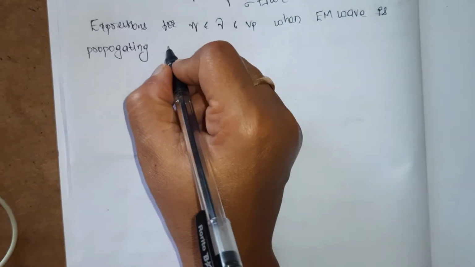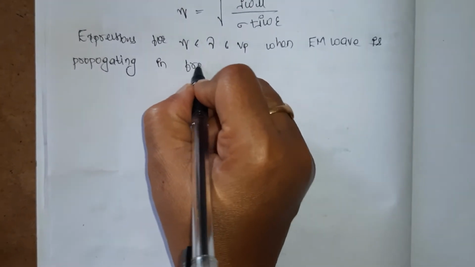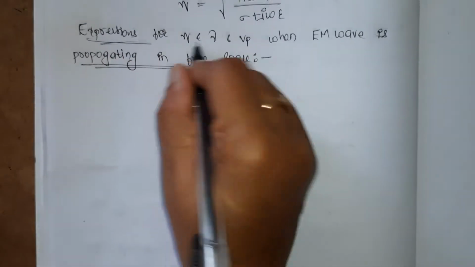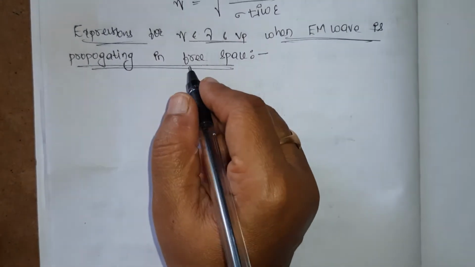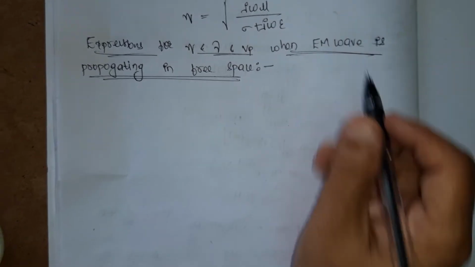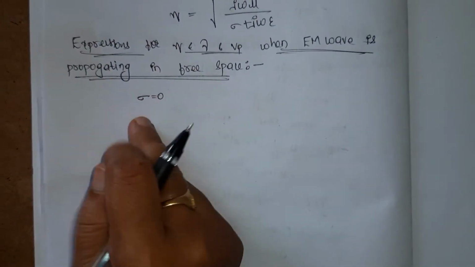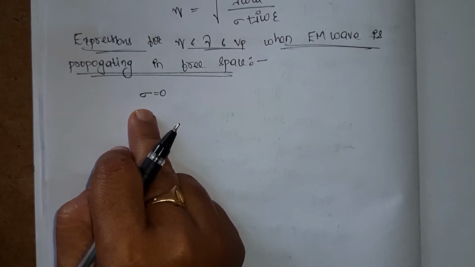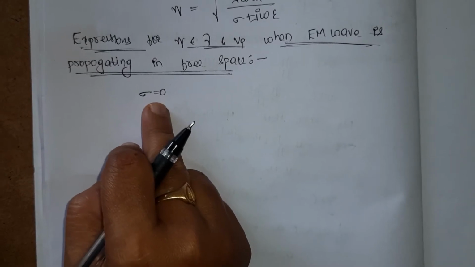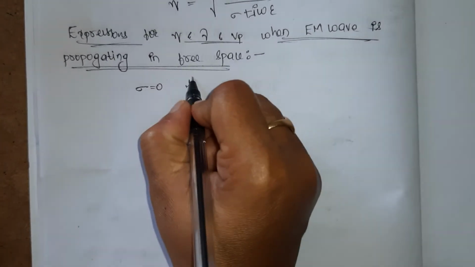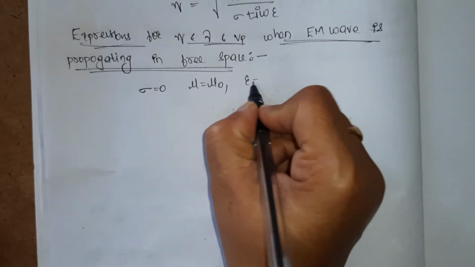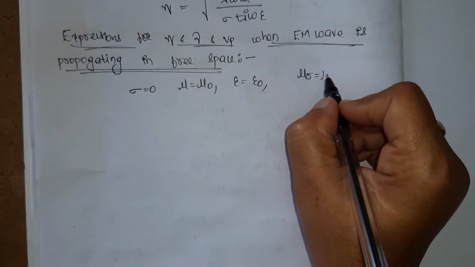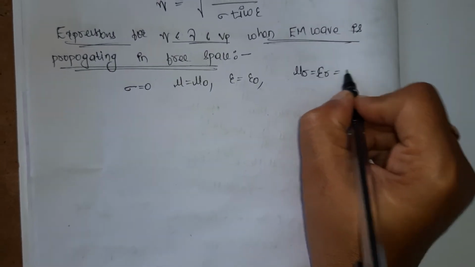An electromagnetic wave is propagating in free space. So what conditions do we have to consider? Sigma equal to 0, that is conductivity. If they are propagating in free space, there is no conductor, and if there is no conductor, there is no conductivity. So sigma is equal to 0, mu is equal to mu naught, epsilon is equal to epsilon naught, where the relative permeability and permittivity are equal to 1.